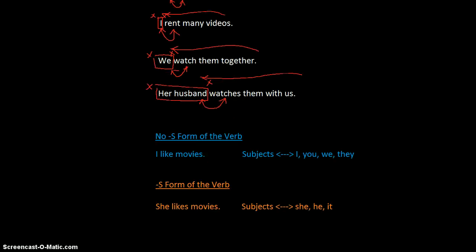Now we can make this a little bit easier, and we can start to generalize, and make a little description of these two ties. English has two forms of the verb that tie with subjects. There's the no S form, like, for example, let's take a look. There's our subject. I like movies. Like ties with I.